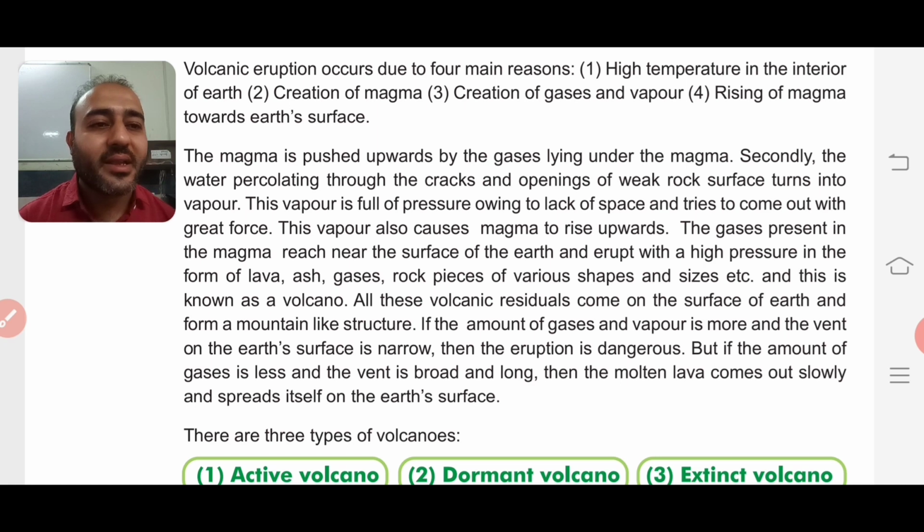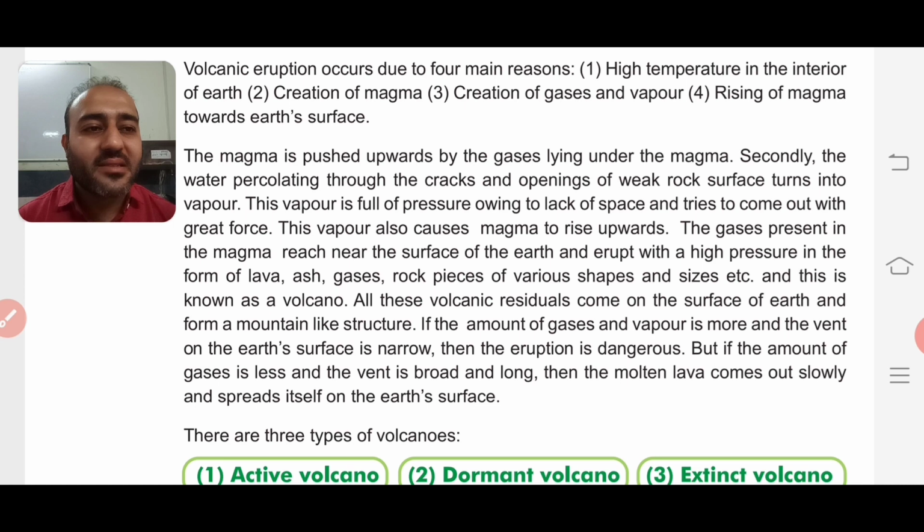All these volcanic residuals, meaning the remains which come out with the volcano or the magma, come on the surface of the earth and form a mountain like structure, right? So that also we know, as and when the volcanoes come out, the mountains which are formed are formed just due to the volcanic eruption. Many times a small mountain like structure is formed. Why? Because there is a volcanic eruption over there. So slowly and gradually the volcanoes come out and it starts cooling and a mountain like structure is formed.